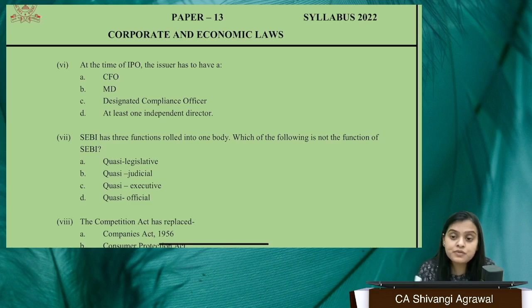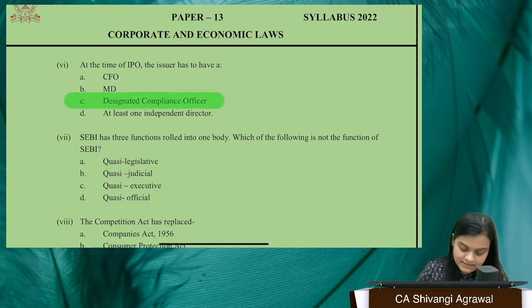And in this, we first read about IPO eligibility, who is eligible. There we have a lot of things about promoters, etc. Second, we read about appointment of a merchant banker and other intermediaries. Right? So you have to have a merchant banker and other intermediaries who are registered with SEBI. At the same time, you are also told to appoint a designated compliance officer. What for, ma'am? Who is actually responsible for monitoring the entire process and also addressing the grievances of investors. Right? So the issuer must have a designated compliance officer for the same.